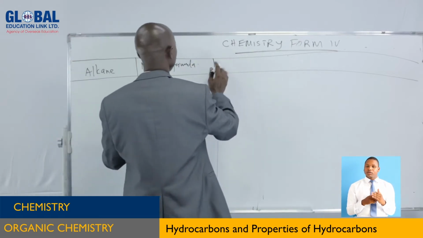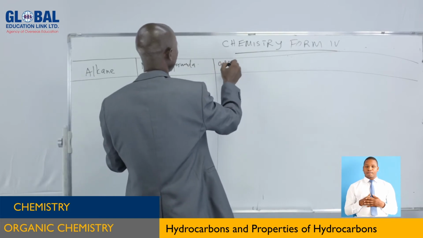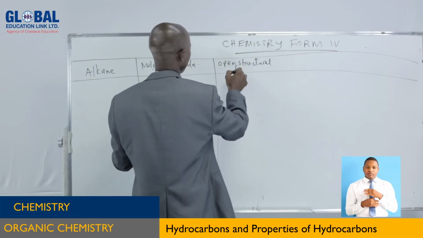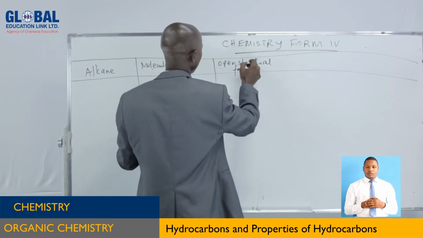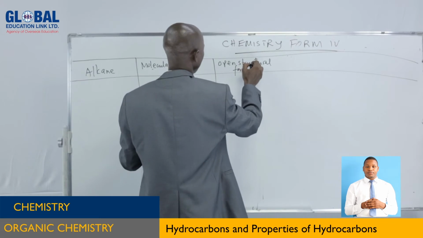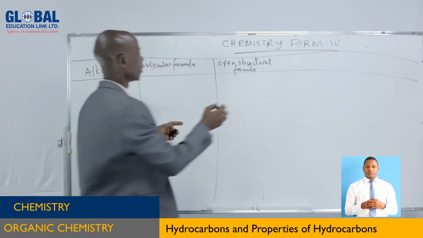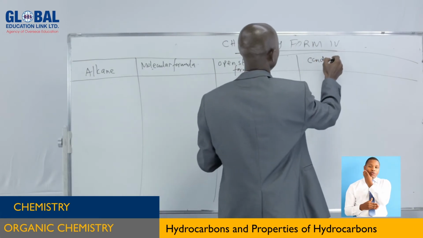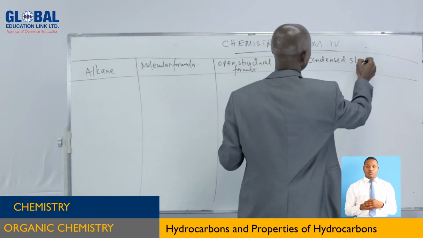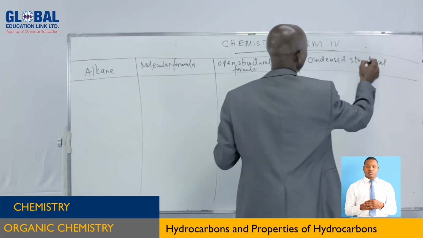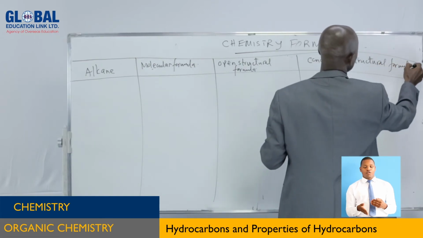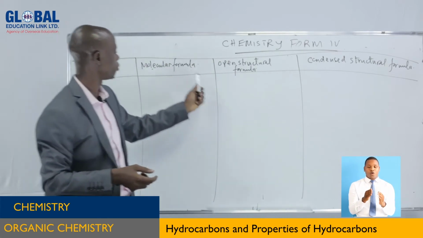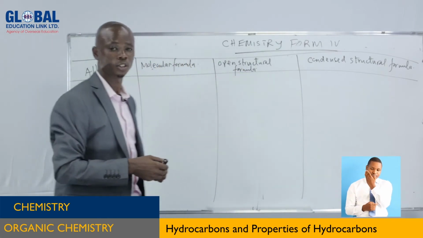Here we have open structural formula. So we have alkane, molecular formula, open structural formula, condensed structural formula.